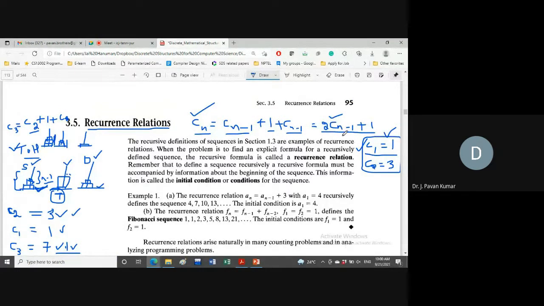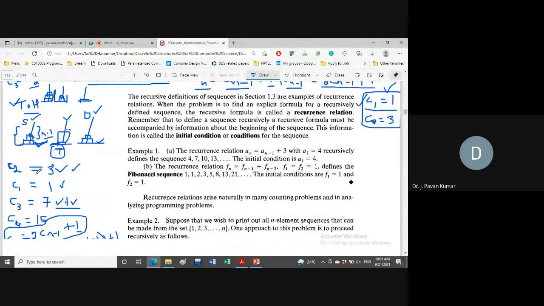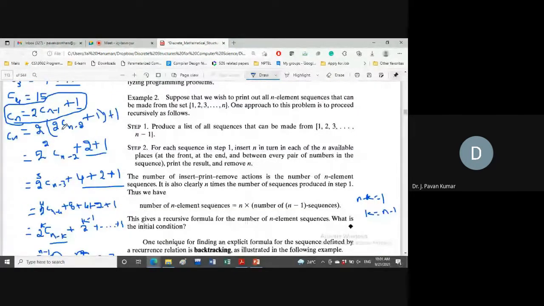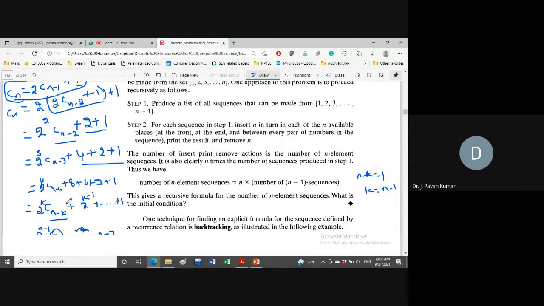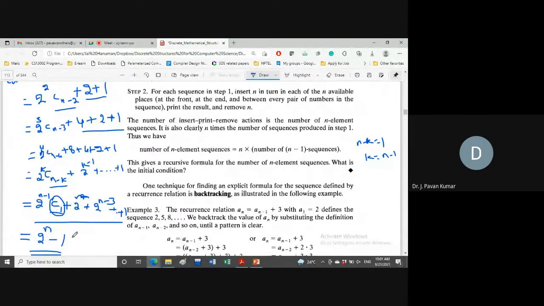How could we obtain an explicit formula for this recursive formula? This is the question. Understand? We can get the explicit formula for this sequence by substitution. Here, consider Cn is equal to 2 into Cn minus 1 plus 1, and Cn minus 1 can be written as 2 into Cn minus 2 plus 1. Again, Cn minus 2 can be written as 2 into Cn minus 3 plus 1. Like that, so on. If you generalize it, then we get Cn is equal to 2 power n minus 1.